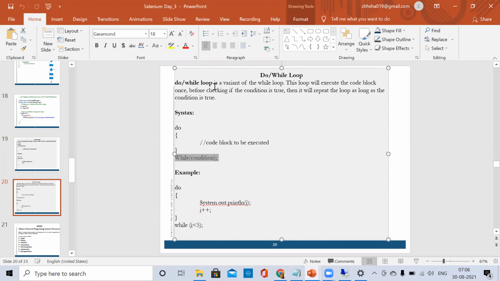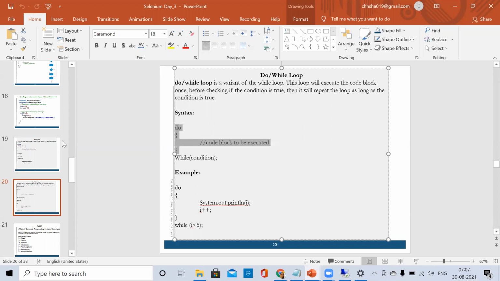So the do while loop is a variant of the while loop. In this loop, we will execute the code block once before checking the condition. If the condition is true, then it will repeat that loop as long as it is true. But the first time it will execute anyway. So that is the difference between the while loop and the do while loop.